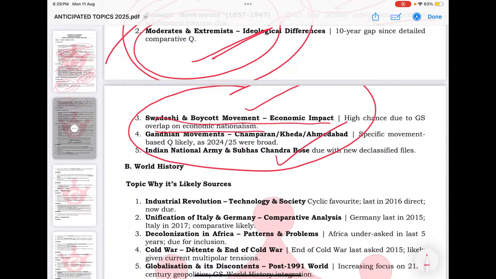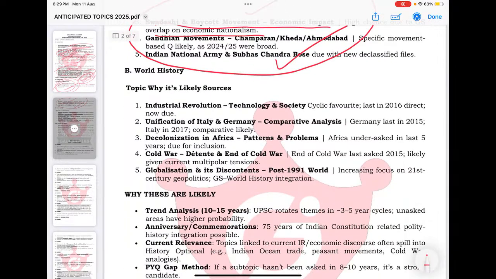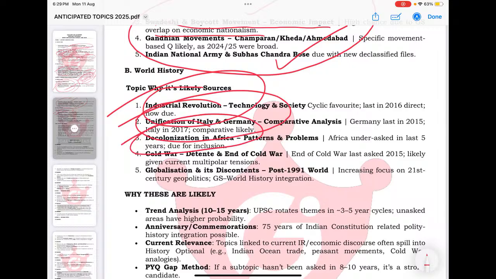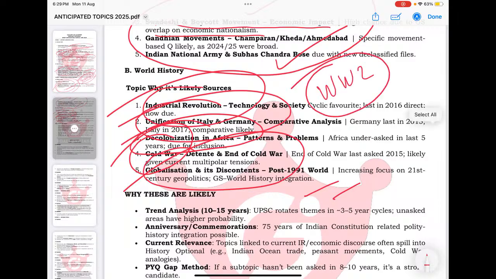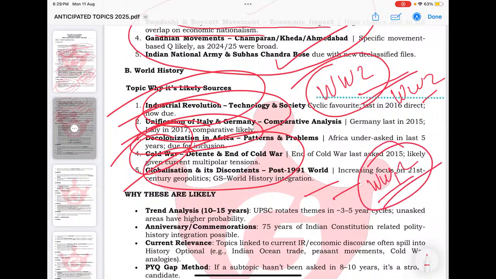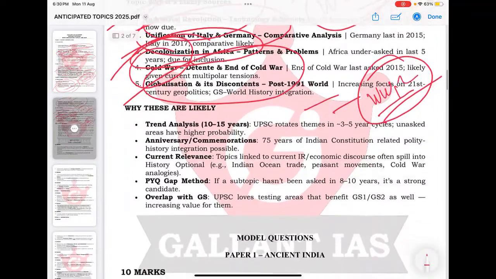World history, again: the Industrial Revolution, unification of Italy and Germany, decolonization, Cold War, globalization. Due to recent happenings, you can expect a question on World War I and World War II, or developments after World War II, or factors leading to World War I and World War II. So again expect that there is a high probability you can see questions in this paper too.